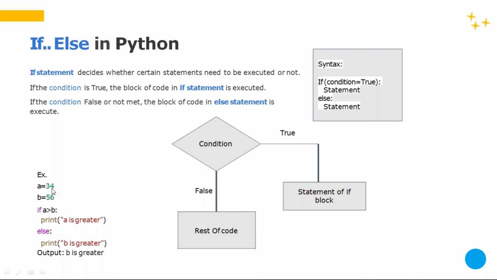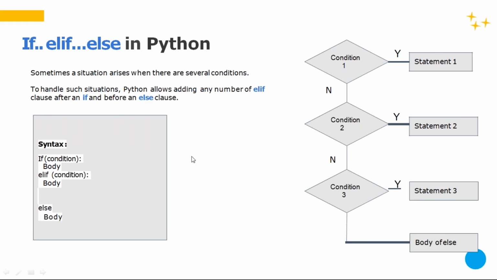If a equal to 34, a equal to 56. If a is greater, we will print, else we will not print. Here they are ignoring the fact that they both can be equal. For the sake of explanation, we don't want to confuse you with if else if at first go. That is why this basic example is taken. So you got the point. This is the condition. If this is true, we will print, else we will print whatever we have after else. Fine, so if else we have seen this also.